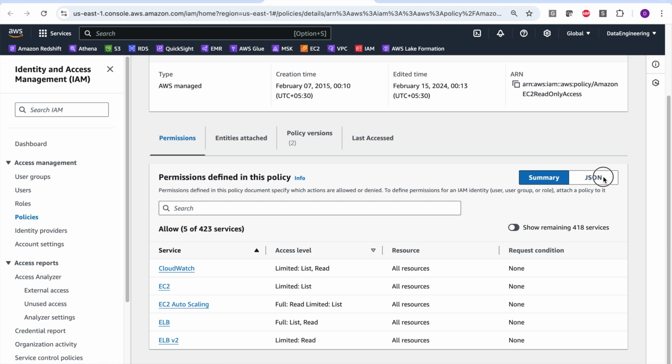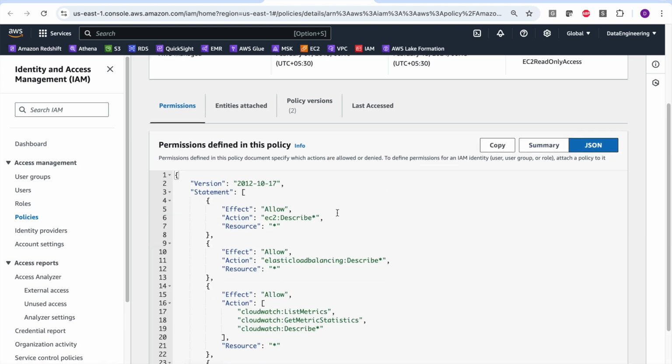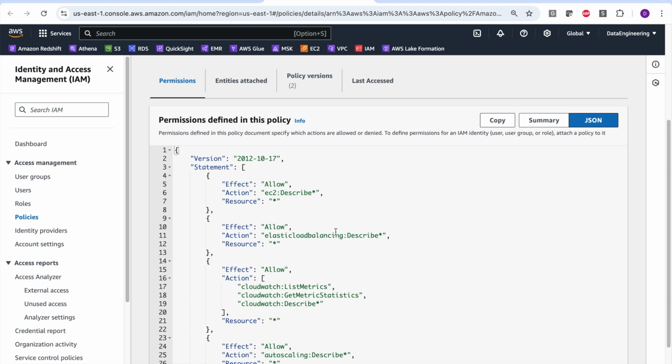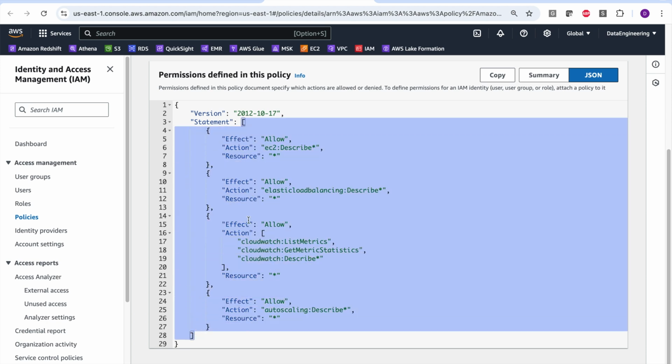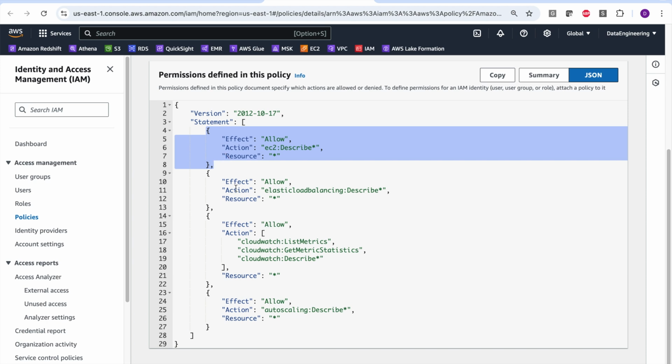If I click on this, you can actually see it in JSON. Effect: Allow, EC2 Describe, Elastic Load Balancing Describe, CloudWatch Describe, and Auto Scaling Describe. So this is the syntax. If you see this statement, which is an array, and this is the first element, using this first element, this particular policy is allowing read access on EC2.